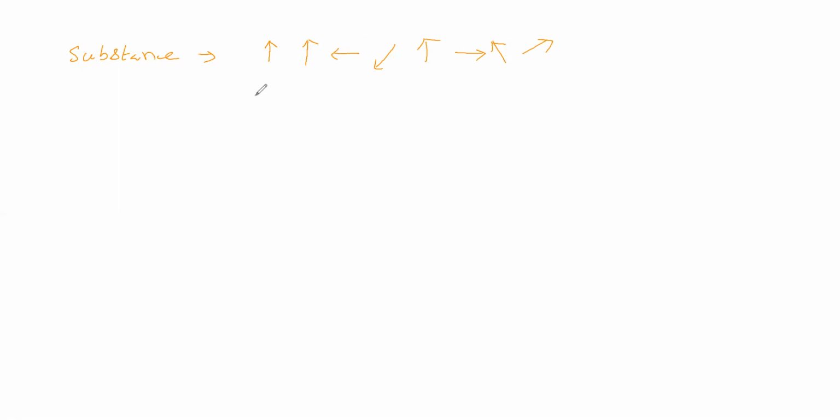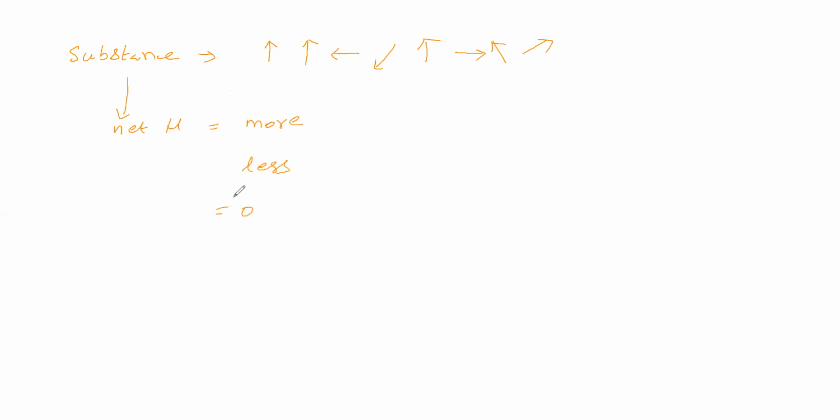So the domain alignment is like this in a given substance. Now you have an idea how domains are arranged in a given substance. Due to this arrangement, the substance will have a net magnetic moment. It will have some value, and by comparison we can say more or less, or sometimes zero also.